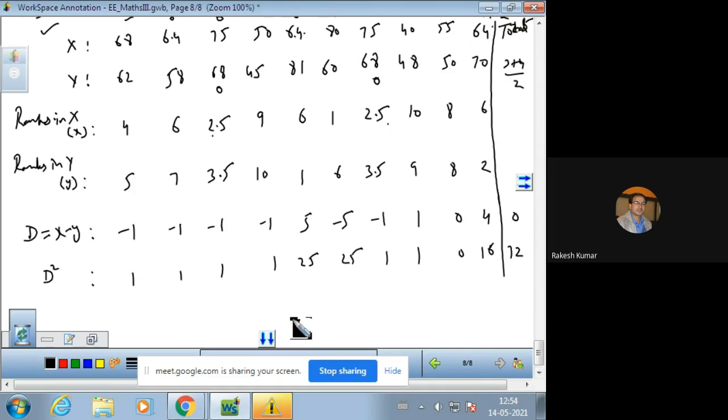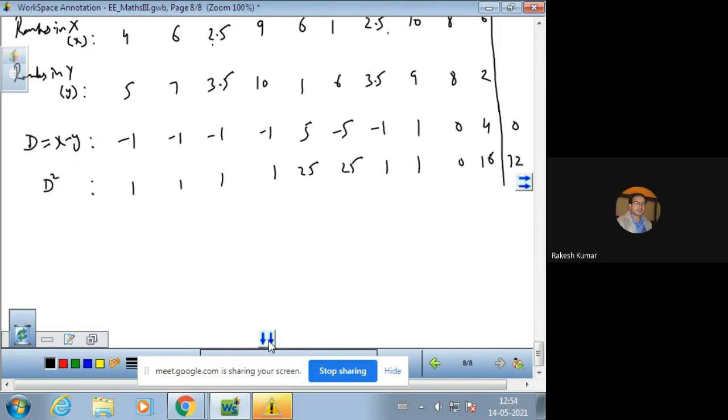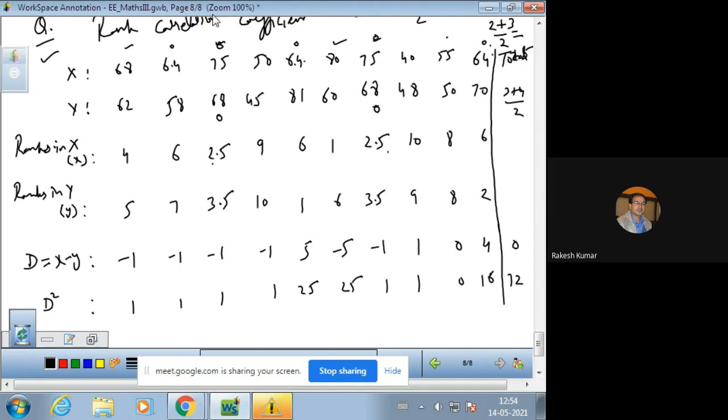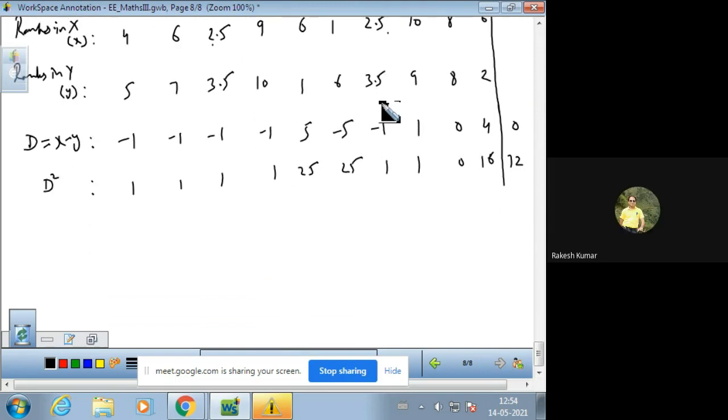So this is the total of the values of D square and D. Now in the series X, just see, 75 occurs twice and 64 occurs thrice. And in the series Y, 68 occurs twice. So there are tied ranks. 75 occurs twice, 64 occurs 3 times, and then 68 occurs twice.